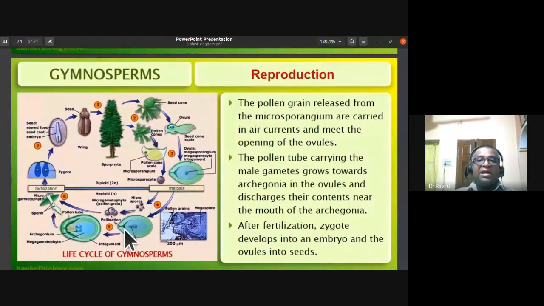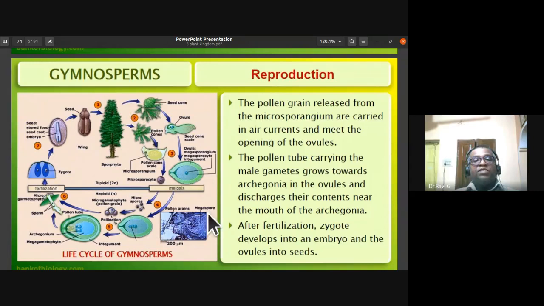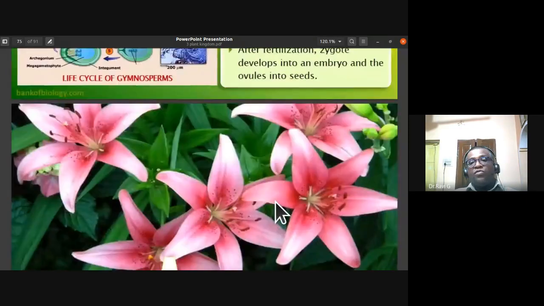So reproduction, the pollen grain, which is winged pollen grain, is carried by the wind, and they meet the opening of the ovules called as micropyle. So they germinate to produce pollen tube. The pollen tube carries the male gamete, which fuses with the egg cell in the archegonia. After fertilization, the zygote develops to embryo, and the ovule forms the seed. Since they don't have ovary, they don't have the fruit formation.